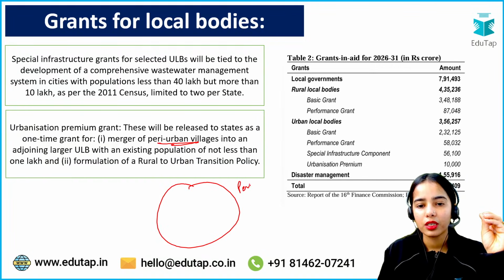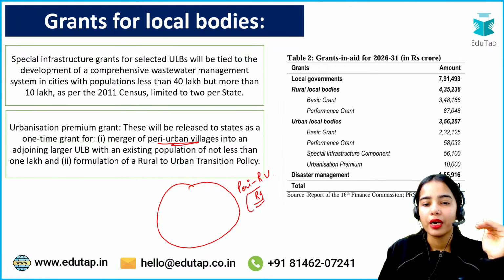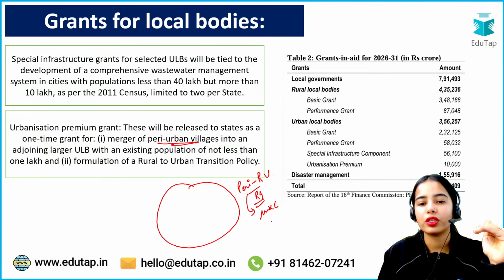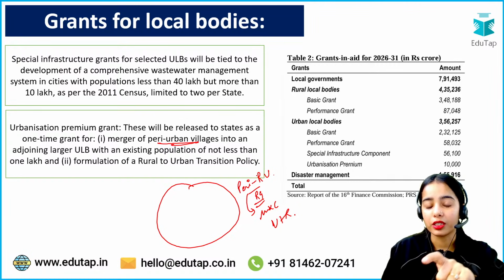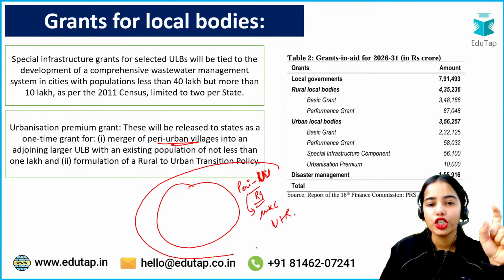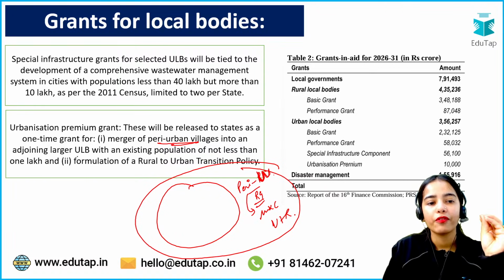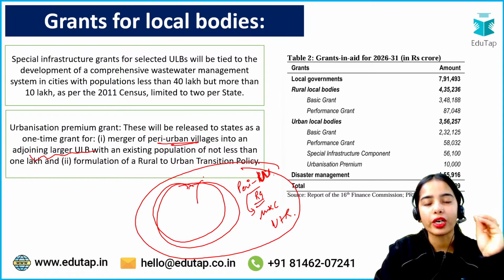They are not formally recognized as urban area, so they still have the rural governance structure, but they have mixed characteristics of urban and rural area. So it is said that these peri-urban villages should be merged with the adjoining larger urban local body with an existing population of not less than 1 lakh.